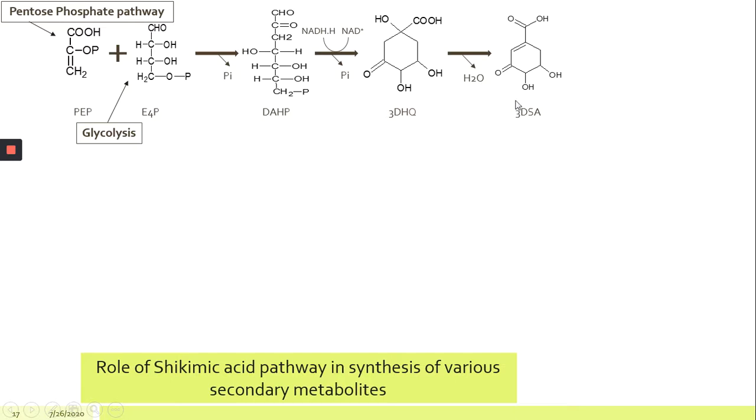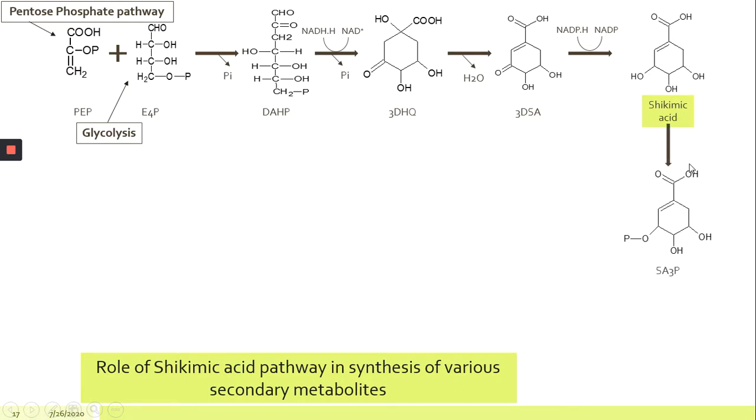3-dehydroshikimic acid. And this 3-dehydroshikimic acid further, in presence of NADPH, which will convert into NADP, will give shikimic acid. Shikimic acid further will produce shikimic acid 3-phosphate. This, in presence of phosphoenol pyruvate, by removal of pyrophosphate, will give 5-enoyl pyruvyl shikimic acid 3-phosphate.